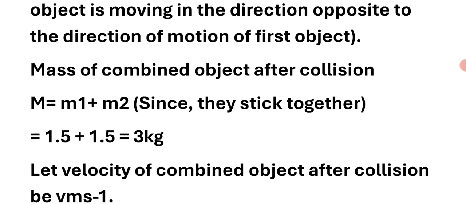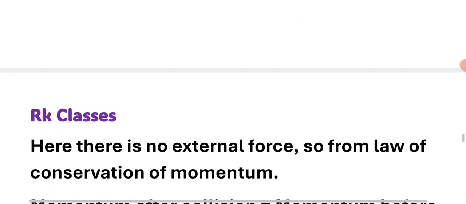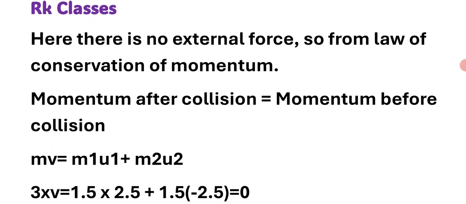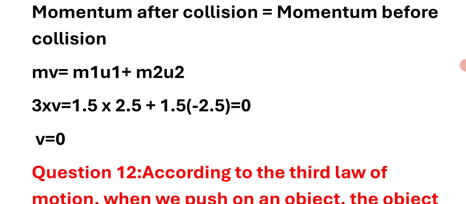1.5 into 1.5, 1.5 plus 1.5, 3 kg. The velocity of the combined object after collision be v meter per second. Here there is no external force, so from the law of conservation of momentum, momentum after collision is equal to momentum before collision. mv is equal to m1 u1 plus m2 u2. 3 into v is equal to 1.5 into 2.5 plus 1.5 into minus 2.5, which is equal to 0. v is equal to 0.